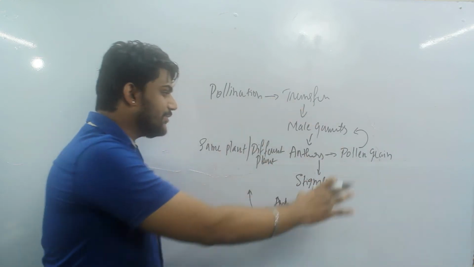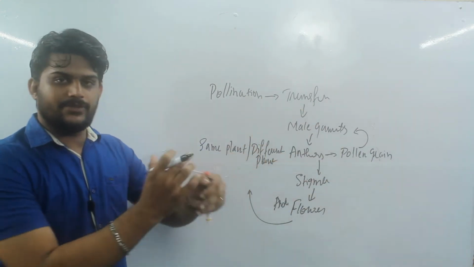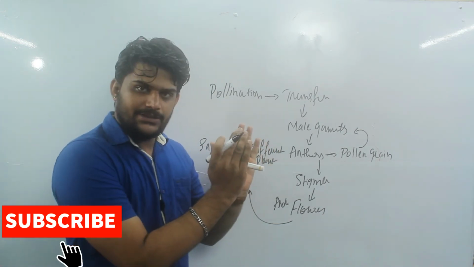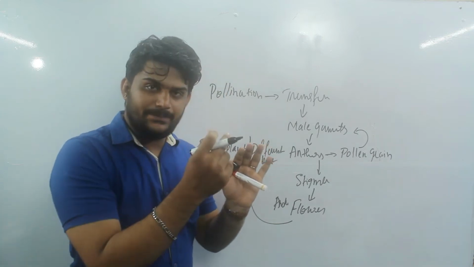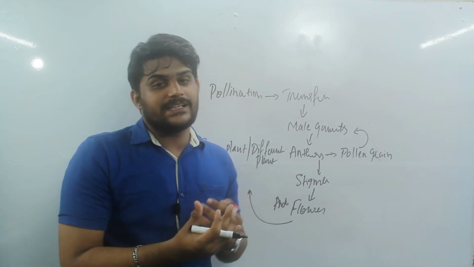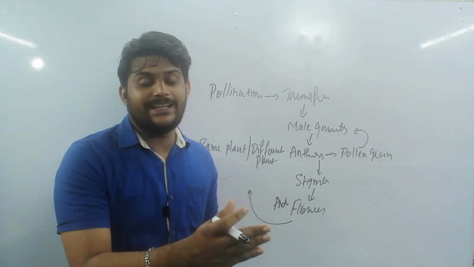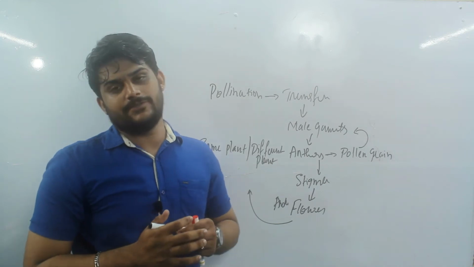So this is what the definition stands for: the transfer of male gametes from a single flower to a flower of the same plant, or of a different plant, or even within the same plant itself, there may be transfer of pollen grains taking place. That is what pollination stands for.